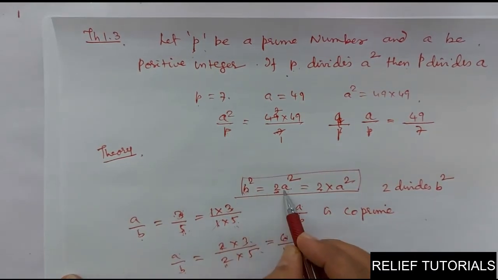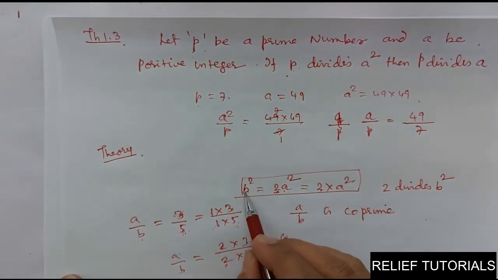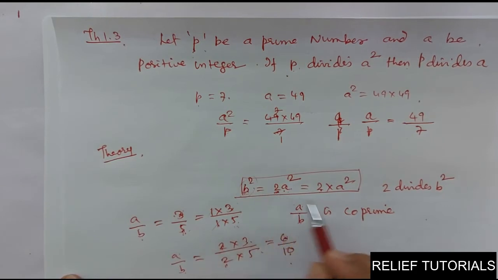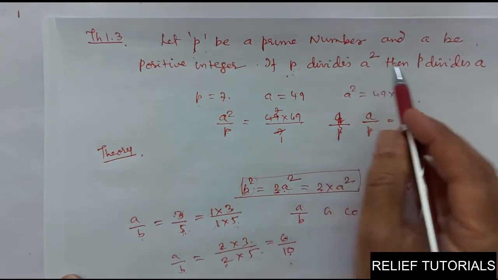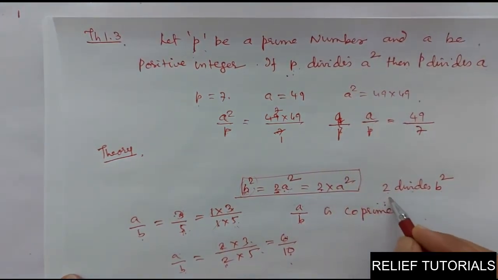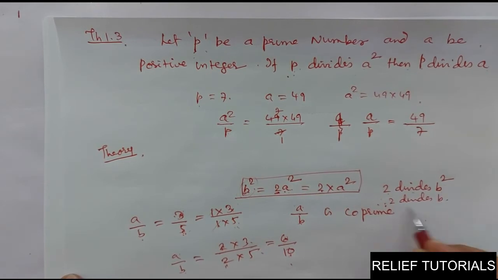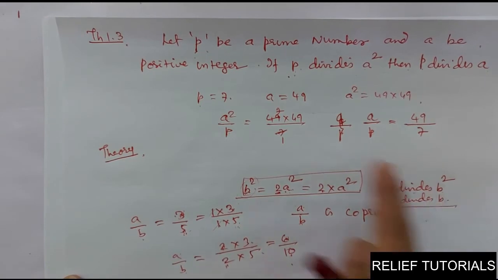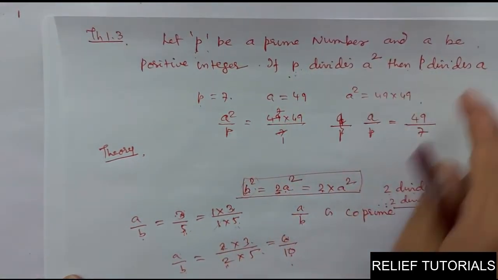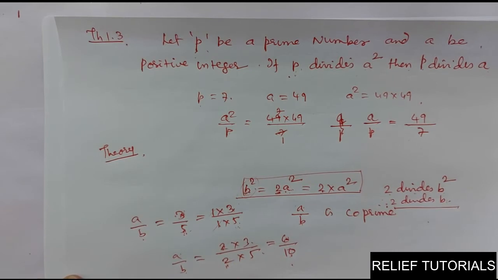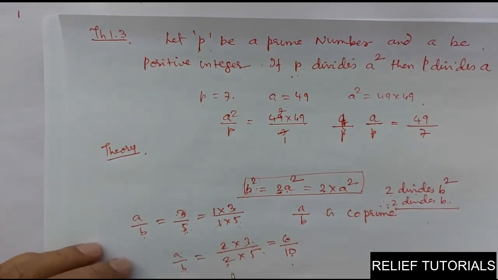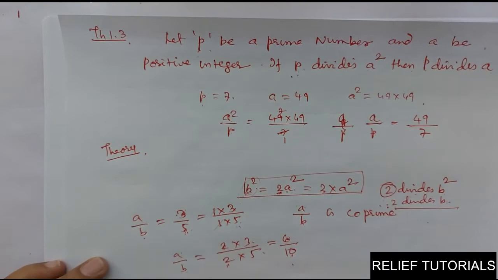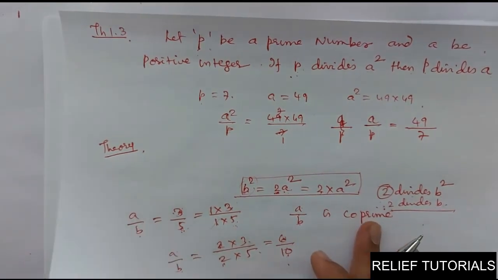If I say b square is equal to 2a square, it means 2 is a factor of b square. So this b square will get divided by 2, or I can say 2 divides b square. Here, if p divides a square, then p divides a. Therefore I can say 2 divides b according to theorem 1.3. If 2 divides b square, then 2 divides b. If p divides a square, then p divides a. Clear? But this p should be a prime number. 2 is a prime number. Clear? So this is our theorem. We will use this theorem.